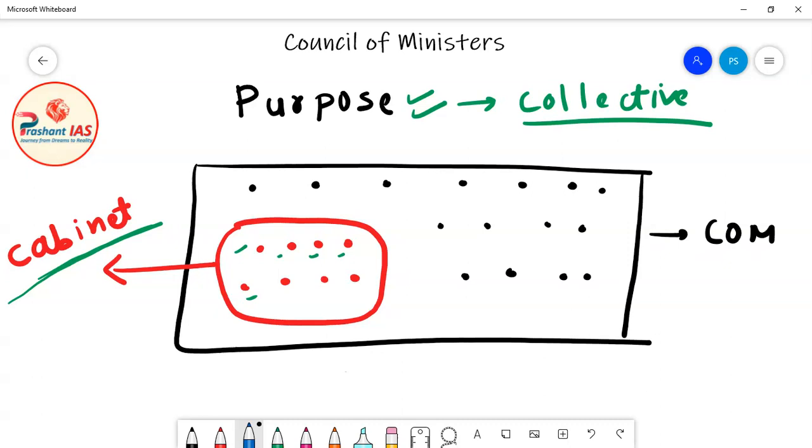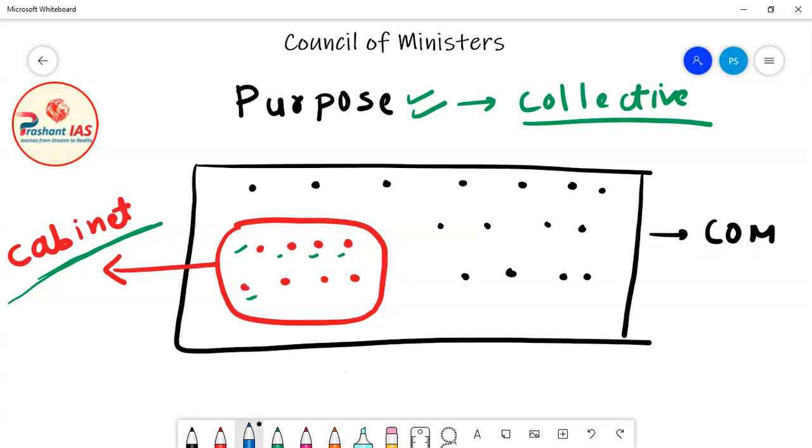So friends, the answer to this question is, as I have told you, the first thing is that the entire body, the Council of Ministers, is a very big body. So it is not possible to have healthy discussion, healthy debate, and to take good decisions by including so many members in the decision making. So a compact body, a small body within the Council of Ministers known as cabinet, takes all the decisions on behalf of the Council of Ministers. This was the first reason which I have already told you. Now I will tell you other reasons also.